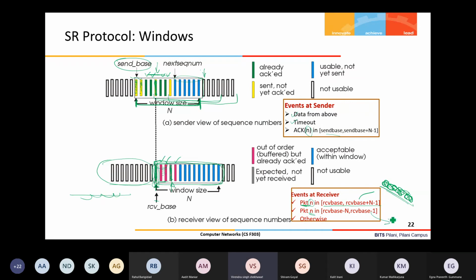This is the case which I was explaining, that this sequence range belongs to the previous window. Receive base minus n means up to here. This is receive base minus 1, and this is receive base minus n. Suppose somewhere here is receive base minus n. In this range, if any packet is received, that means an older packet from a previous window, which was stuck somewhere, comes now. So this packet needs to be discarded. Okay, so these are the possible events.